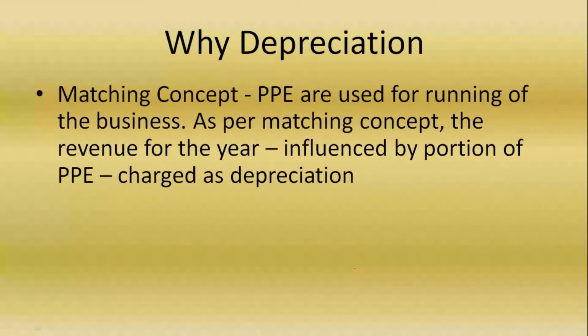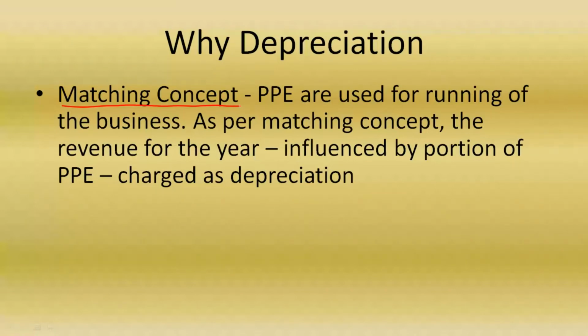Now we'll see the concept behind depreciation. Why do we charge depreciation? The reason is the matching concept. Any property, plant, or equipment which we use for running the business is used over a period of, say, 5 years as the useful life of the asset. Since we are using the asset over 5 years, we derive the benefit or generate revenue by use of such assets over the 5 years.